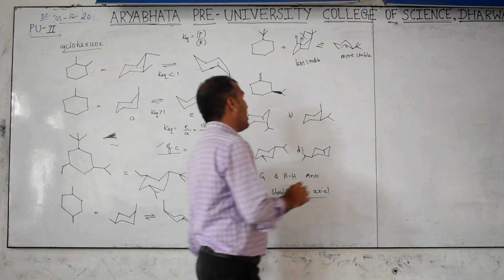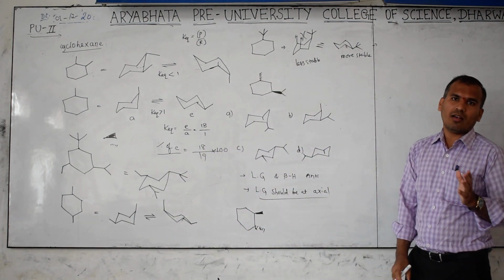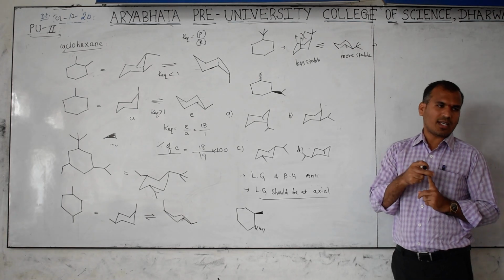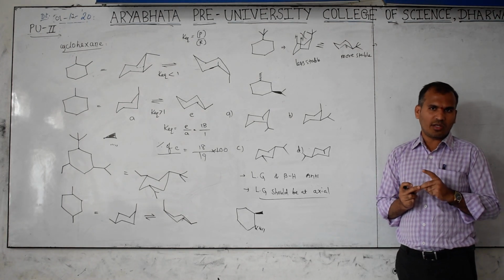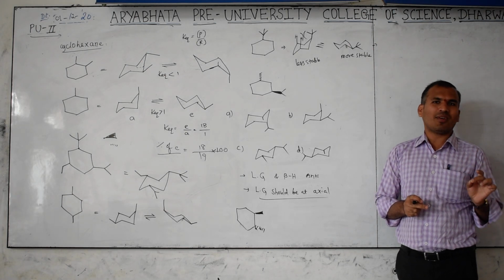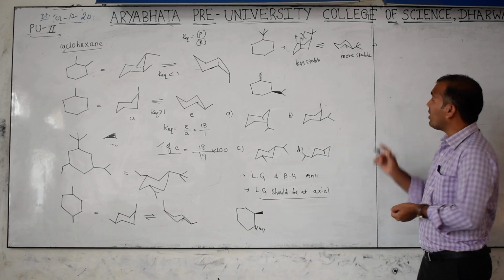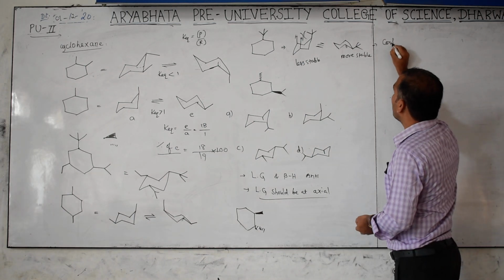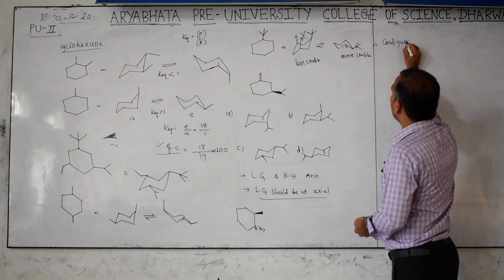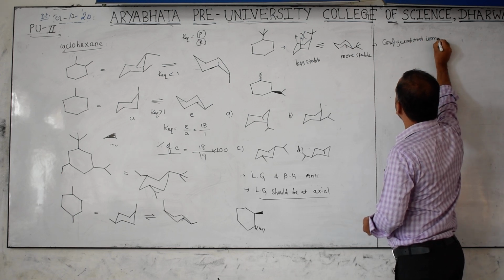The next one is stereoisomerism. How many types? One is structural, another is stereo. Structural part completed. In stereo, only the conformational part is completed. Next is configurational isomers. Now I am discussing configurational isomers.